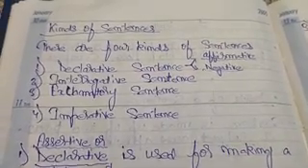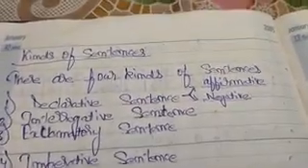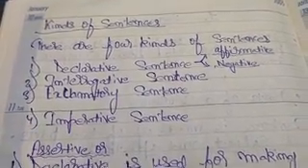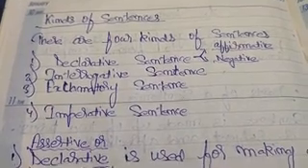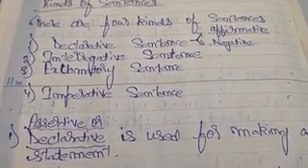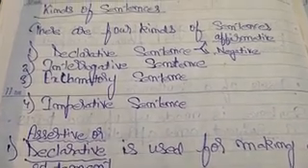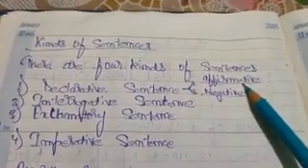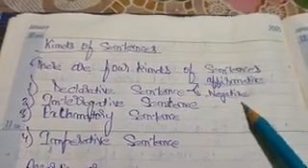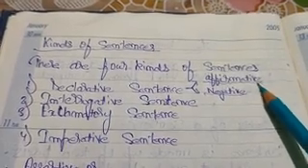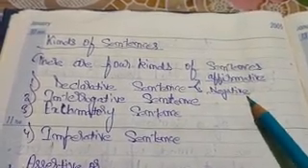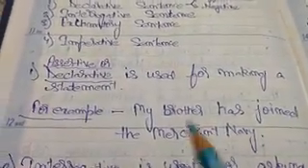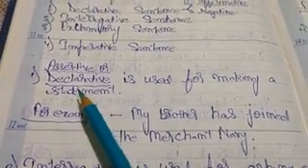Now come to the kinds of sentences. There are four kinds of sentences. First, declarative sentences. Second, interrogative sentences. Third, exclamatory sentences. And fourth, informative sentences. In a declarative sentence, there are two parts, affirmative and negative. Affirmative is a yes statement and negative is a not statement. Okay. Now come to the declarative sentence. So your first topic is the declarative sentence.